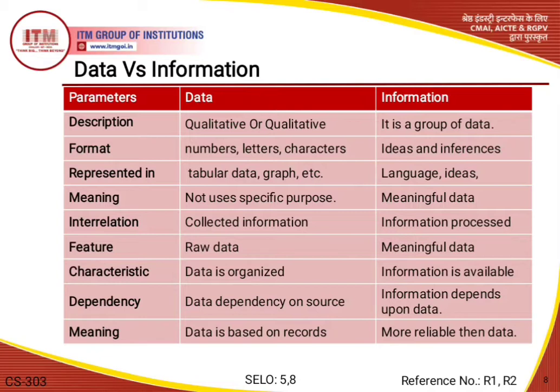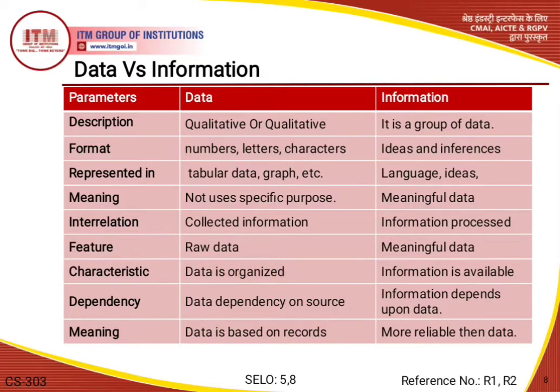Okay, now next come to the point of characteristics. Then we can say that data is property of an organization and it is not available for sale to public. That means data dependency is based on source, and we can say that data is in organized way.